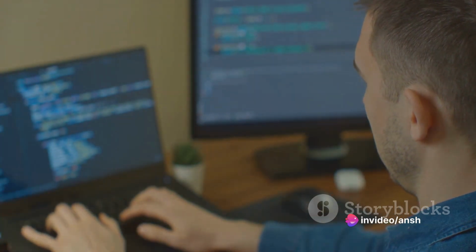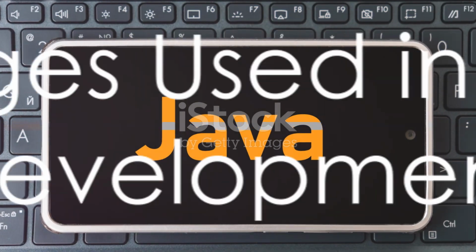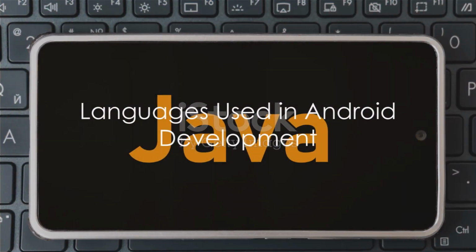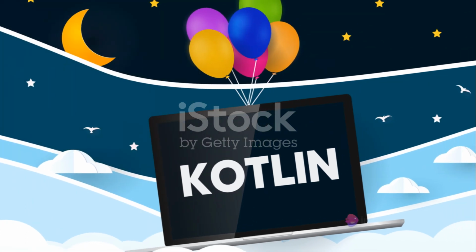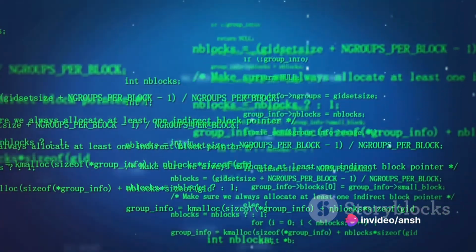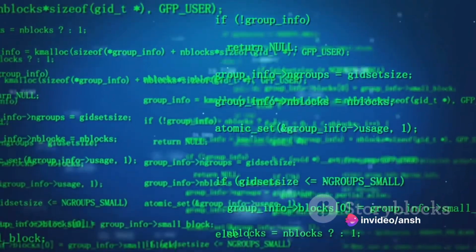Next, immerse yourself in the language of Android. Java and Kotlin are the two primary languages used in Android development. While Java has been around for a while and has a vast array of resources available, Kotlin is Google's preferred language for Android development due to its modern, concise, and expressive syntax.